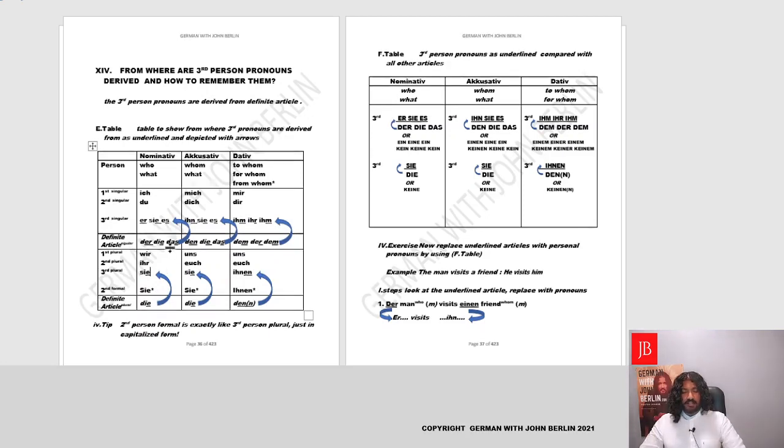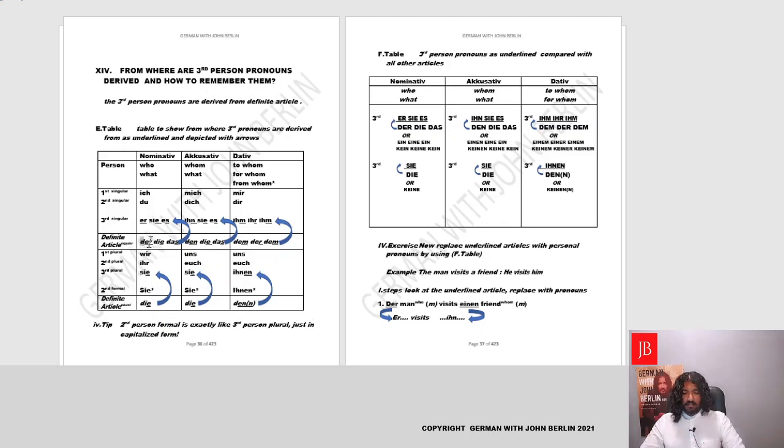Now, as we see, these are the only pronouns which have got a gender in them. Er, sie, es; ihn, sie, es; ihm, ihr, ihm, just like he, she, it, him, her, it, to him, to her, to it, and they, them, to them. Yes. So these pronouns are derived from nowhere else but our definite article. How? Let's have a look.